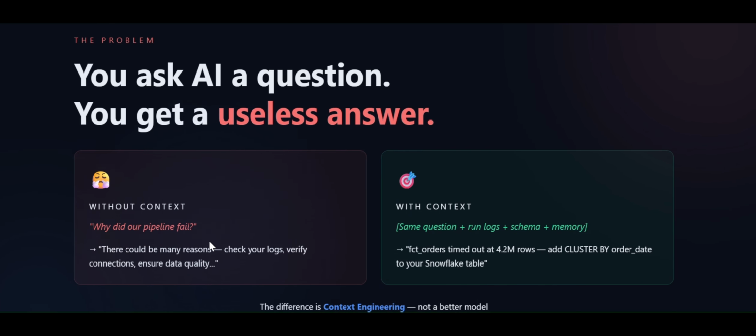Without context engineering, if you ask an AI, why did our pipeline fail, it might give you an answer that is literally vague. Sometimes there could be many reasons. Check your logs, verify connections, ensure data quality. But when you provide some context, that means the same question, and you're also providing the run logs and schema information and memory, then you might get an answer which is accurate, like the one shown here. Fact orders timed out at 4.2 million rows. Add cluster by order date to your Snowflake table. The difference is context engineering, not a better model.